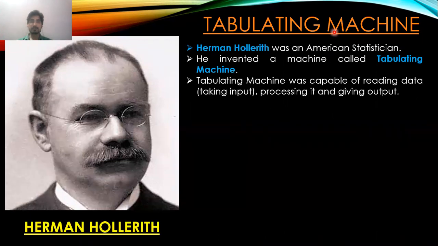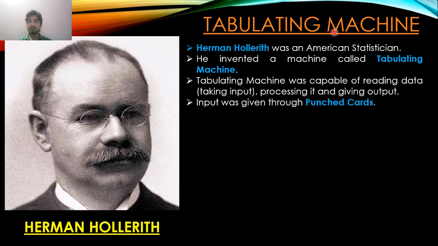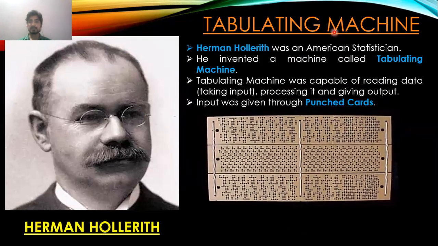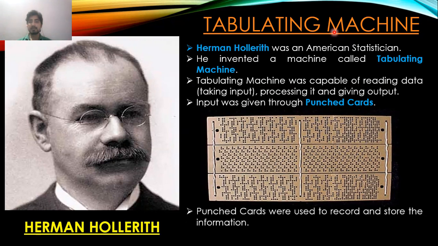So the tabulating machine was the first computer which was capable of taking the input in the form of punched cards. So input was given through punched cards. Now on your screen you can see the picture of punched cards. These were the punched cards which were used for giving the input to the computer, and the output was also given in the form of punched cards only. Punched cards were used to record and store the information, so you can call it the storage device at that time. Actually, it was just a paper on which some holes were punched, and through that hole pattern only, the input or output was given to the tabulating machine.